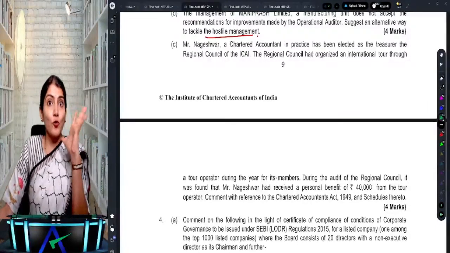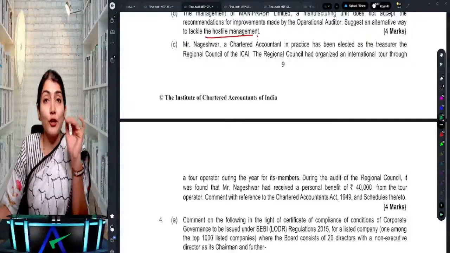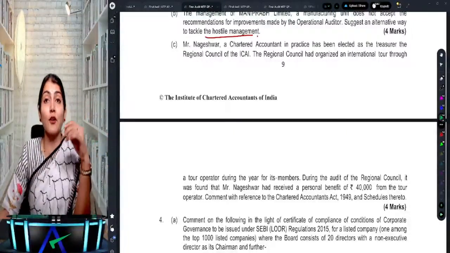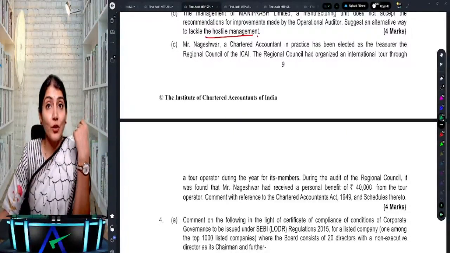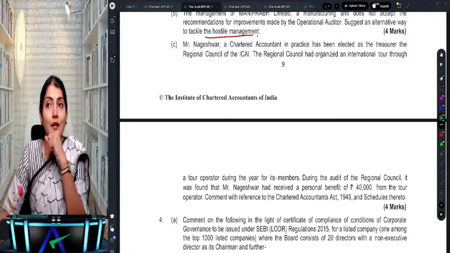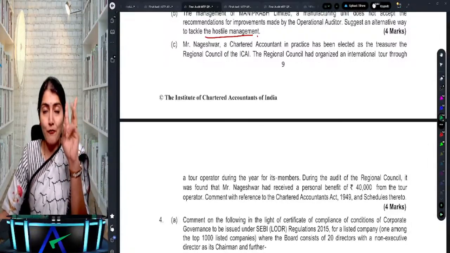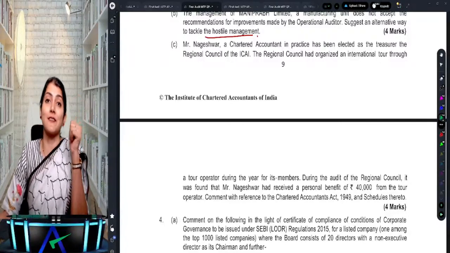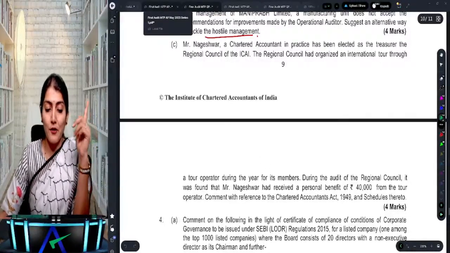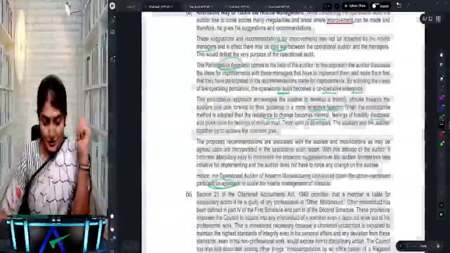And when you bring disrepute to the profession, you're guilty of other misconduct under clause 2 of part 4 of the first schedule, right? Clause 2 of part 4 of the first schedule. What does it say?